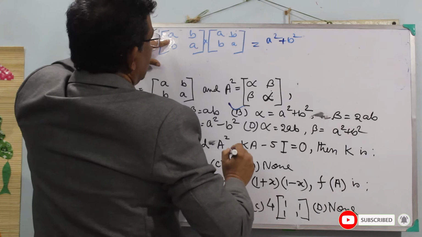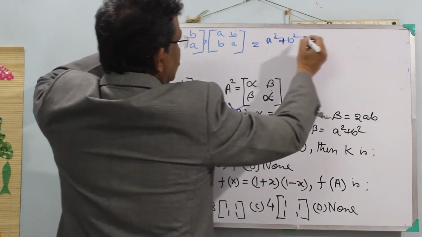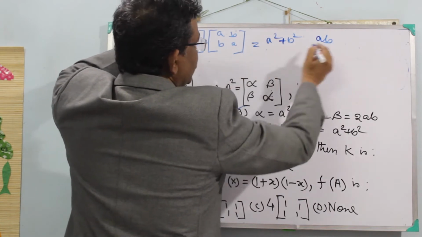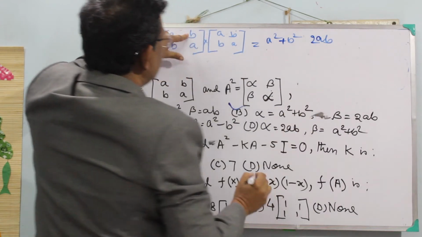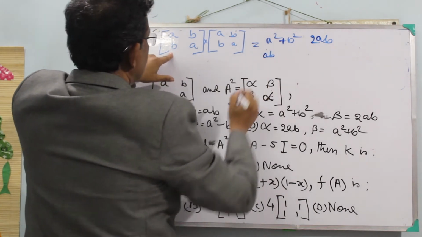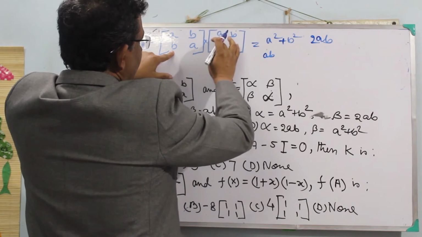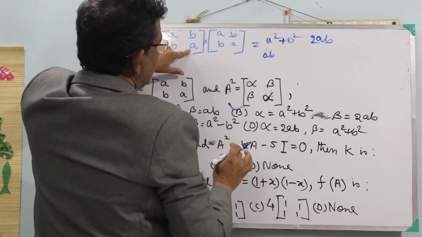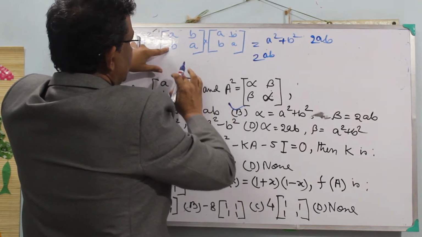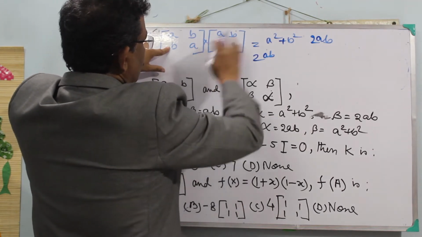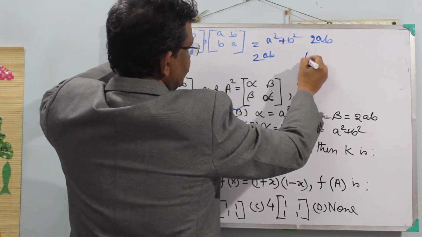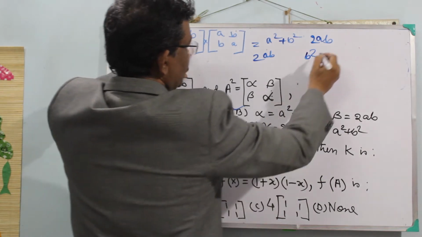Then it will be a into b, ab, plus b into a, plus ab, that means 2ab. Then b into a, ab, b into a plus a into b, 2ab. Then a into b into b, b square, a into a plus a square.